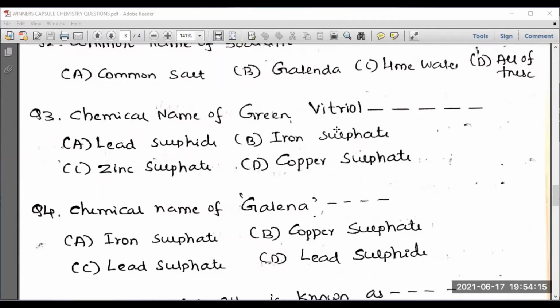Chemical name of green vitriol. Lead sulfide, iron sulfate, zinc sulfate, copper sulfate. Which is the right answer? Green vitriol will be iron sulfate. I should go for option B, iron sulfate. Option B is the correct answer. Green vitriol, very important.